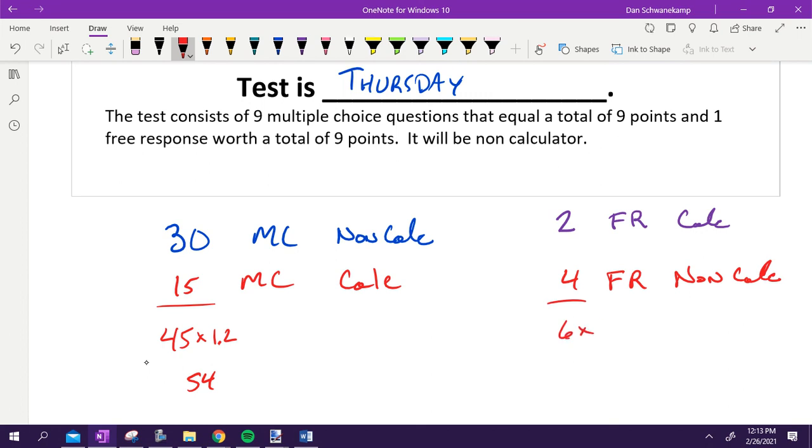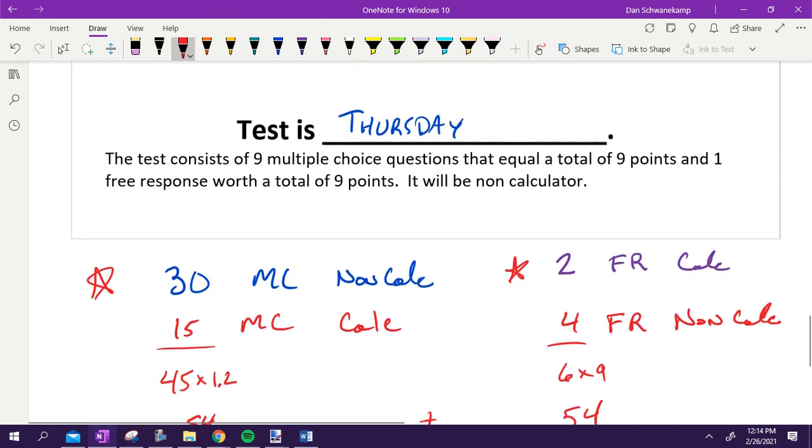Each free response question is 9 points. There's 6 of them. 6 times 9 give me 54. 54 plus 54 tells me the test is out of 108 points. So it is evenly balanced: the multiple choice is worth as much as the free response. This part is the easier part. This part is the harder part in general. Just be aware of that.